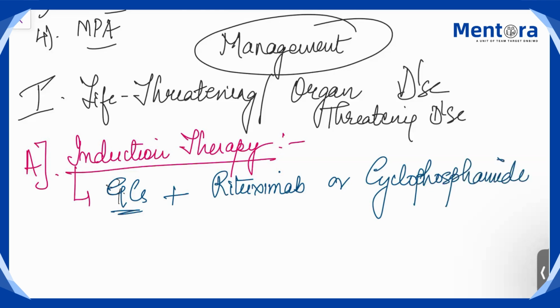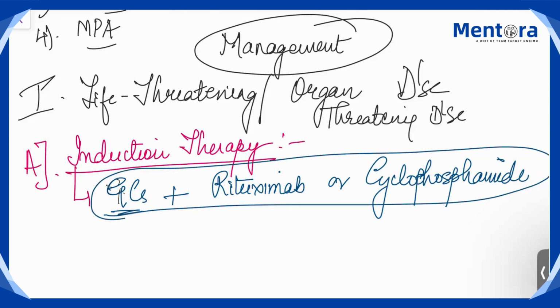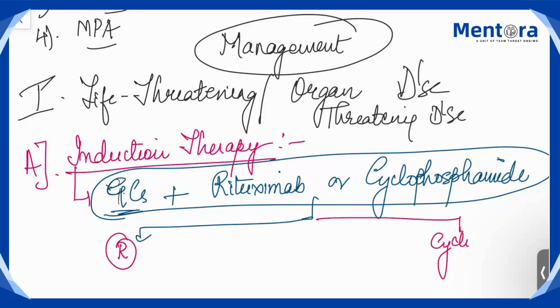Now, various trials have been done on these rituximab and cyclophosphamide, and the results have shown that almost both the drugs are equally important. I mean, equally effective. It is not that rituximab is better than cyclo or cyclo is better than rituximab. Both the drugs are equally good. So, depending on patient to patient, physician to physician, the decision varies. Okay.